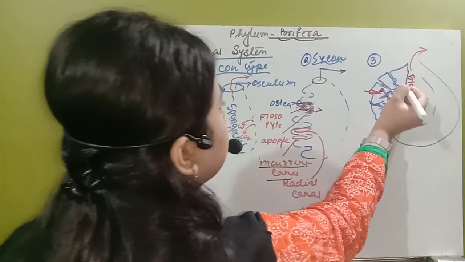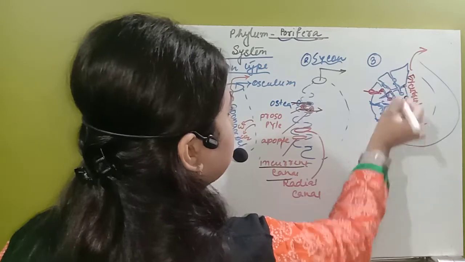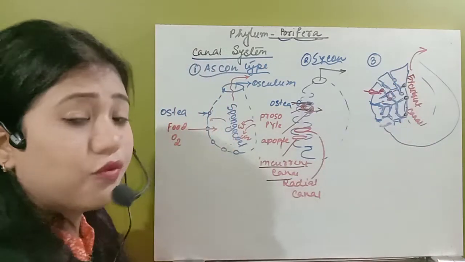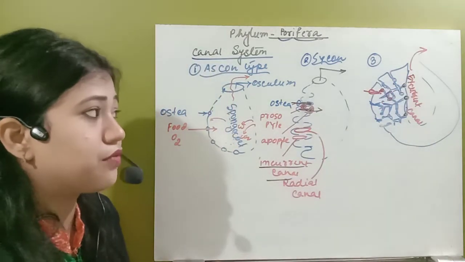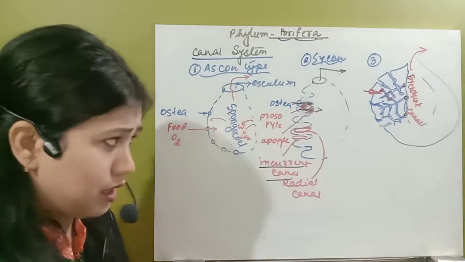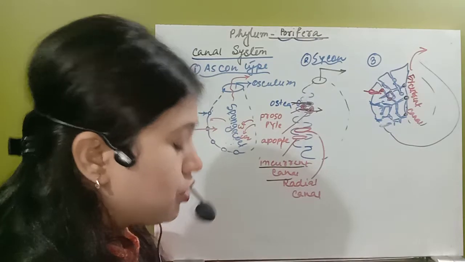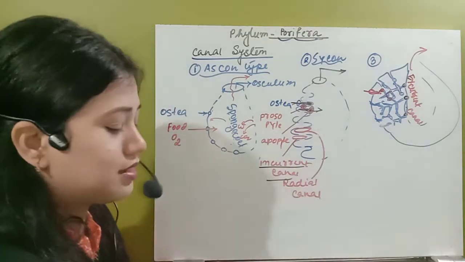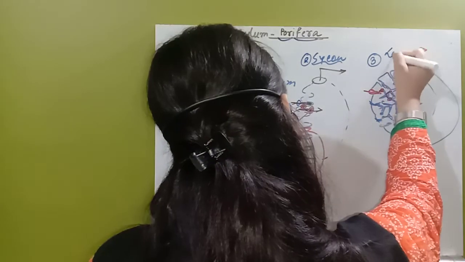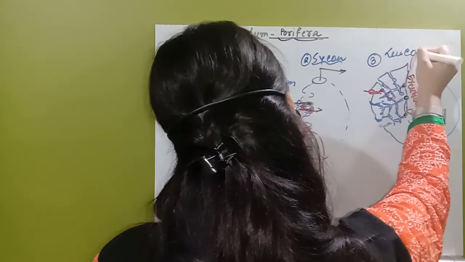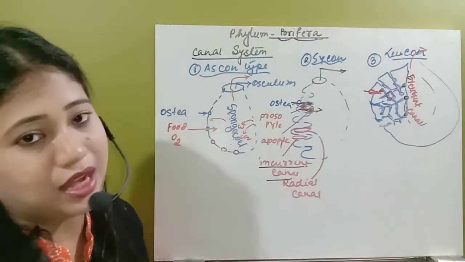This opening is known as the apopyle. So here those are the apopyles. From the apopyle, the water will go to the excurrent canal. Now from the excurrent canal, the water will be removed outside. So this last type of canal system is known as the Leucon type of canal system.